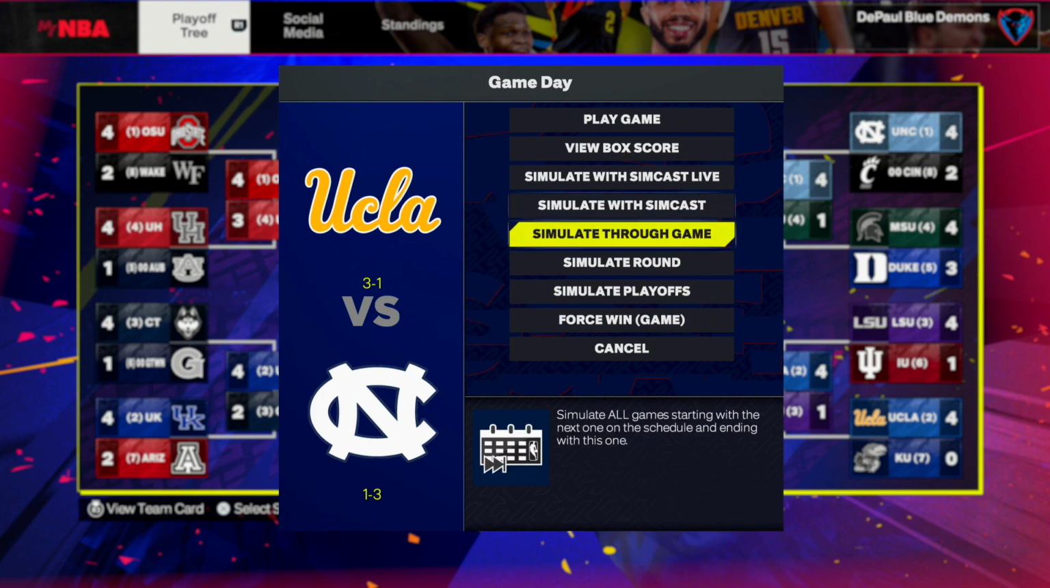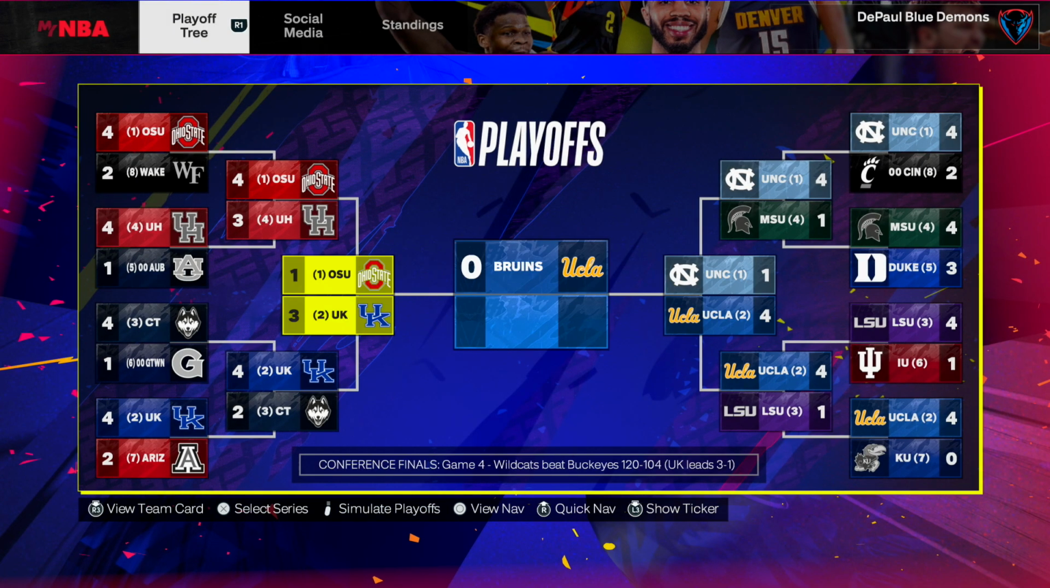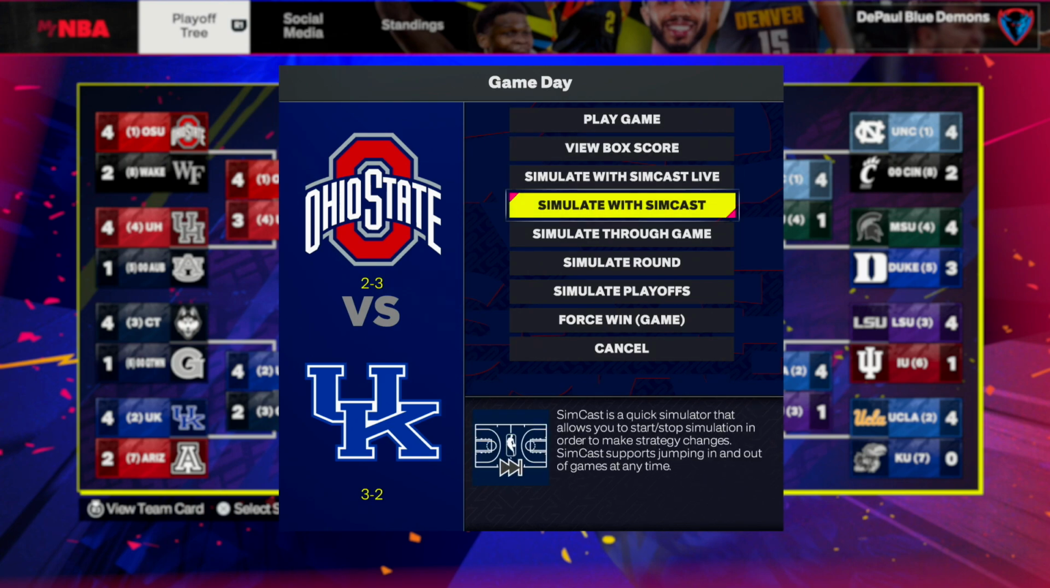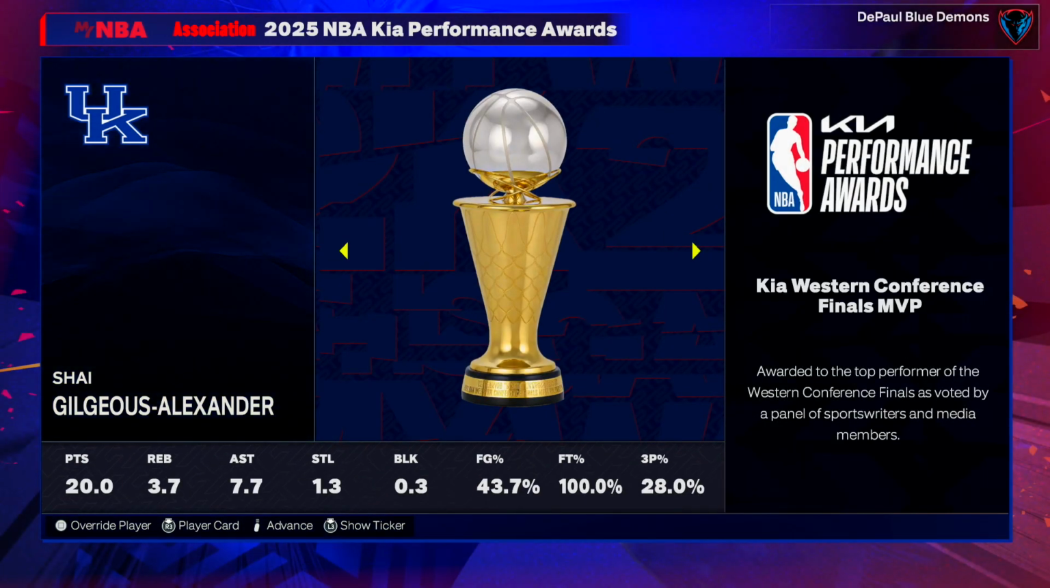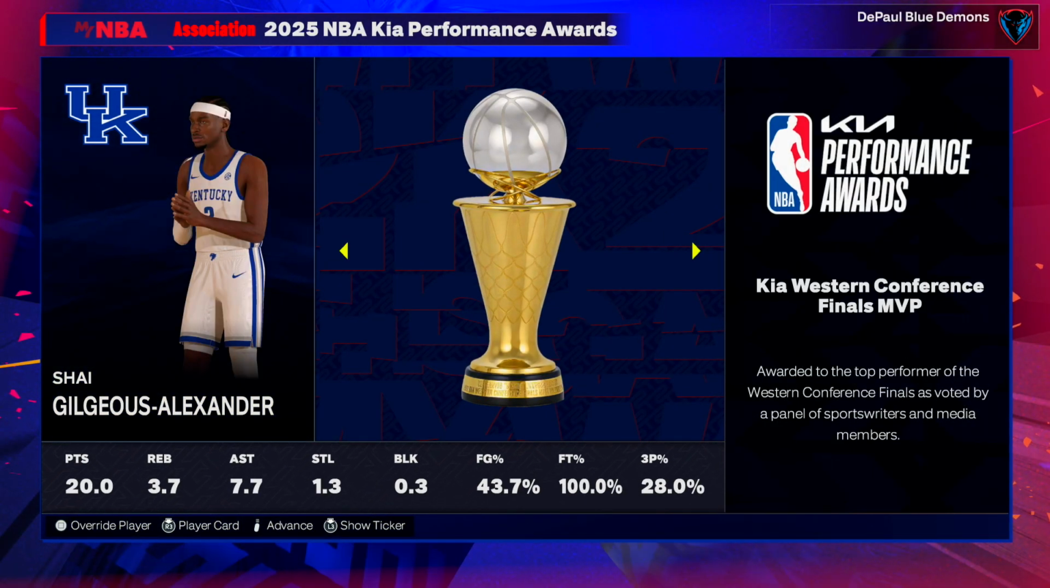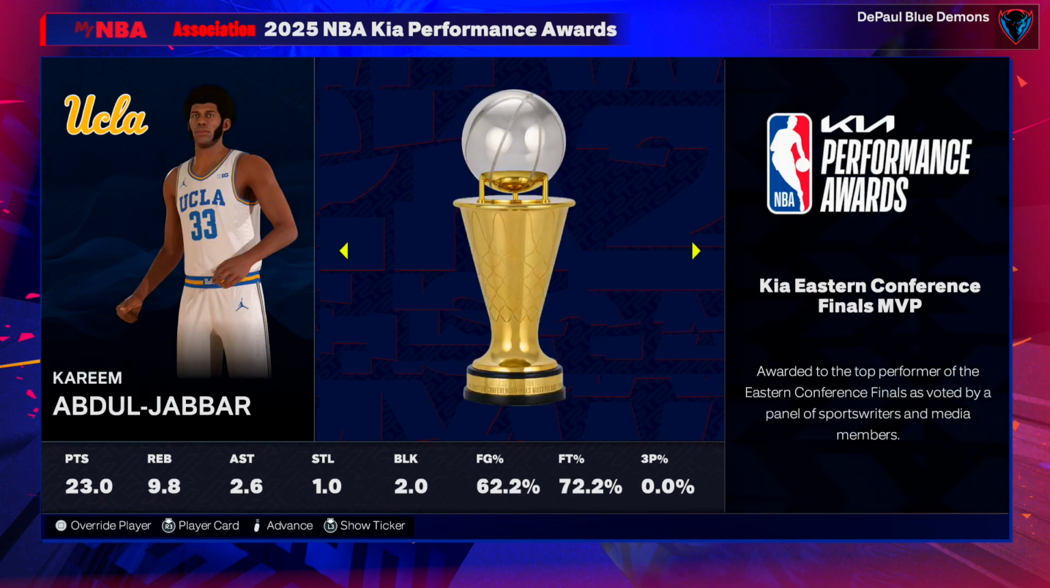I think, ladies and gentlemen, I think I know ball. Yeah, Michael Jordan eliminated. What about this series? Oh, Ohio State. Hold on, I'm going to simulate through the game. Yeah, there it is. I could have given the Buckeyes a chance in Simcast, but I had a feeling this was going to happen. Shea, finals MVP in the West.